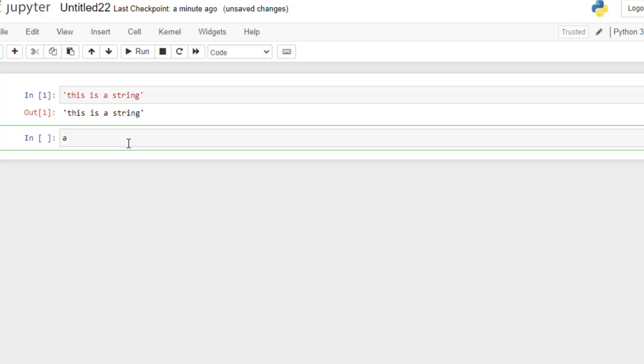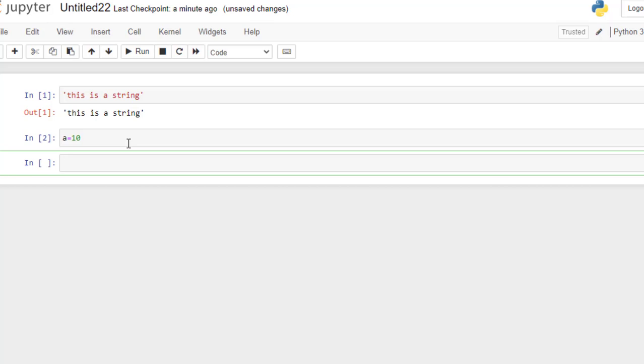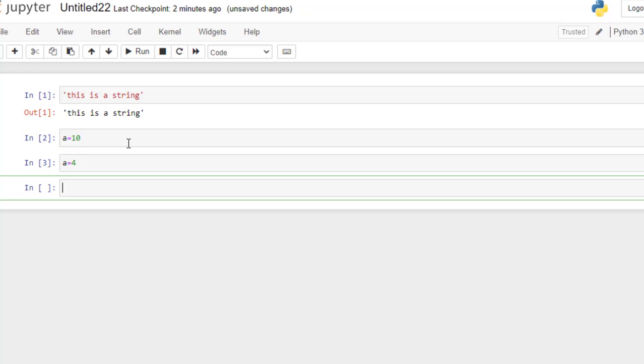Now suppose I want to assign a value of 10 here. I've assigned the value 10 to a, which means the value 10 is stored in a variable named a. Is it a variable or a constant? Of course it is a variable, because if I write a equals 4, it has been replaced.